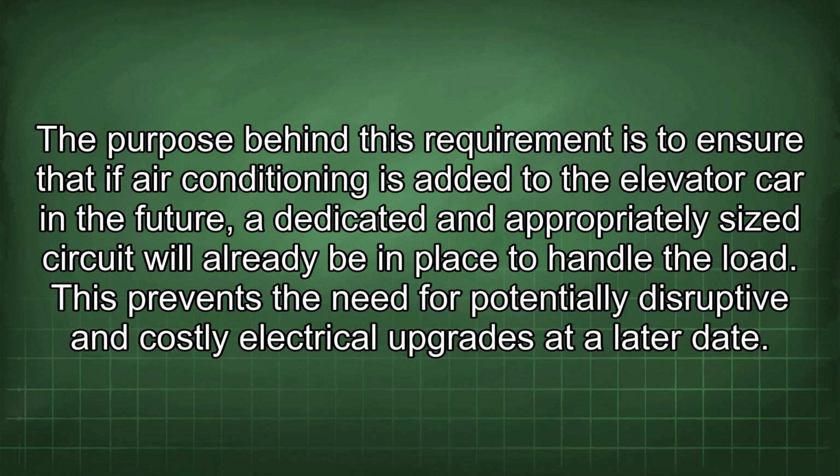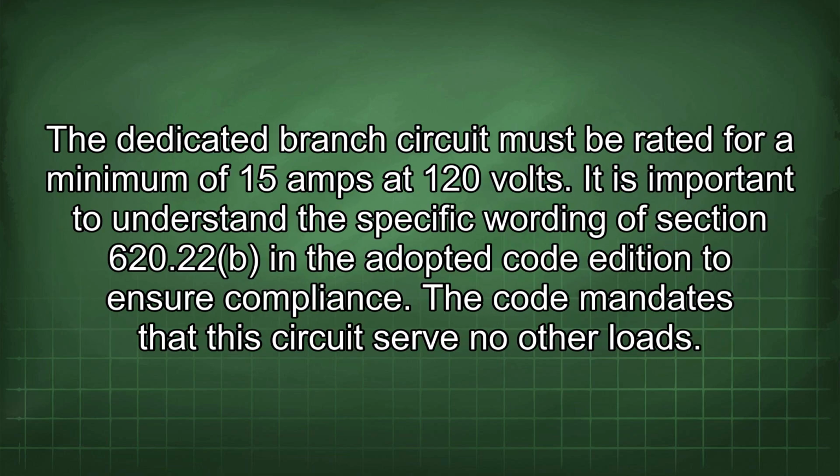The purpose behind this requirement is to ensure that if air conditioning is added to the elevator car in the future, a dedicated and appropriately sized circuit will already be in place to handle the load. This prevents the need for potentially disruptive and costly electrical upgrades at a later date. A dedicated branch circuit must be rated for a minimum of 15 amps at 120 volts. It is important to understand the specific wording of Section 620.22 in the adopted code edition to ensure compliance.